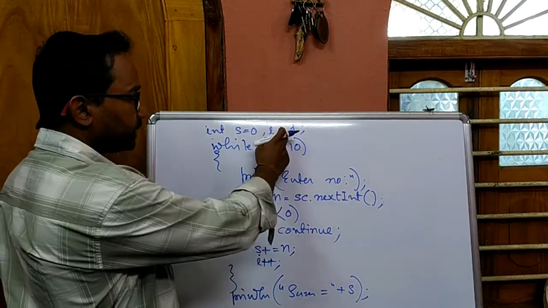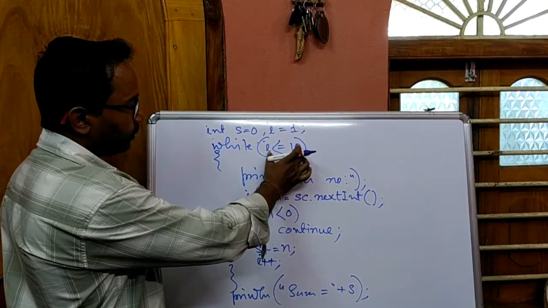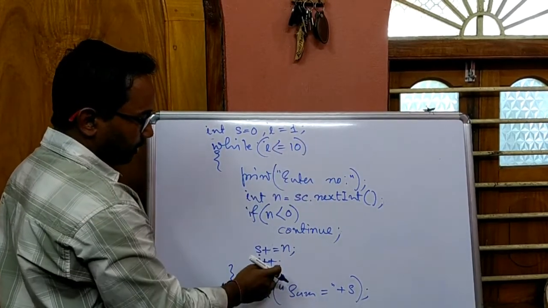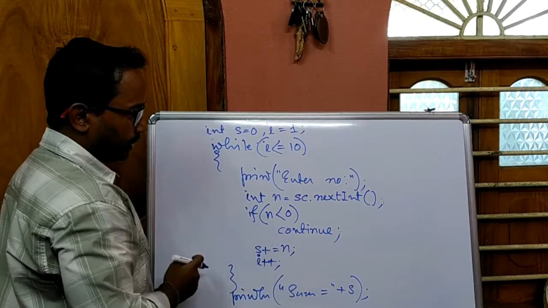See here now, this is the initialization statement which will execute before the loop, this is the conditional statement which will be evaluated 10 times, and this is the update statement which will increase the value of this loop control variable by 1 every time for each execution of the loop.